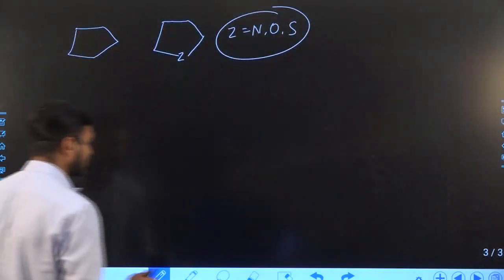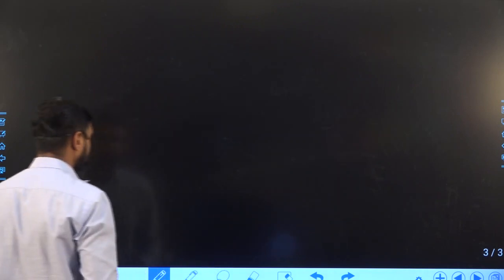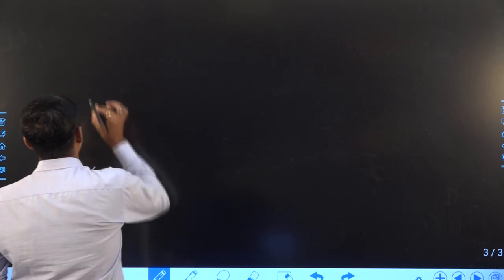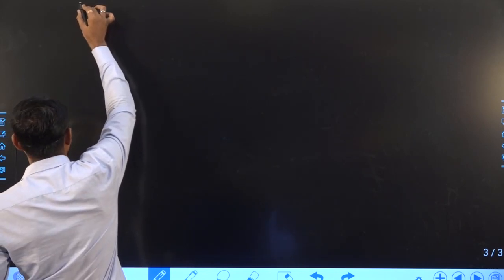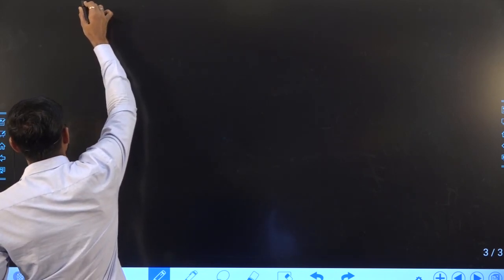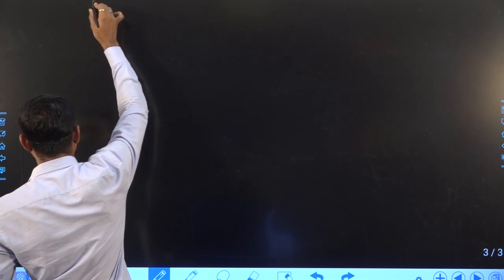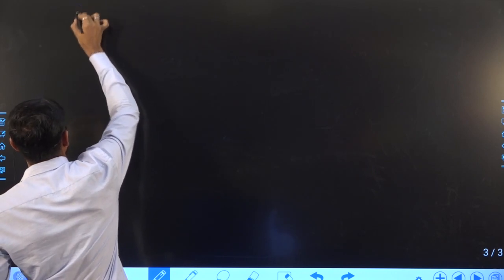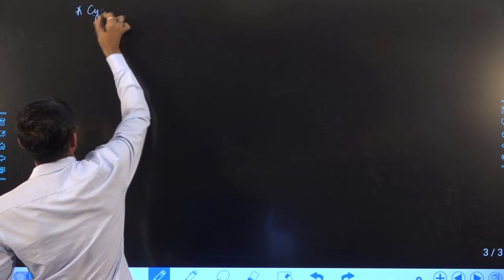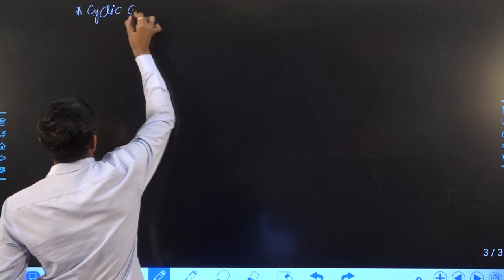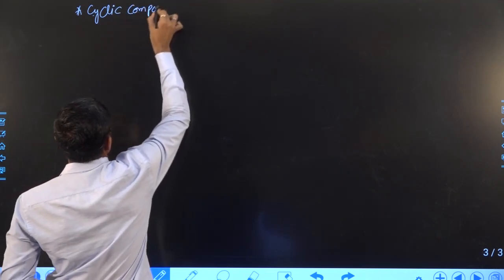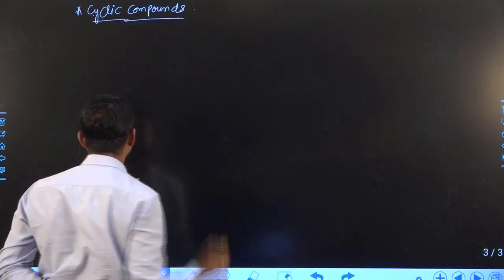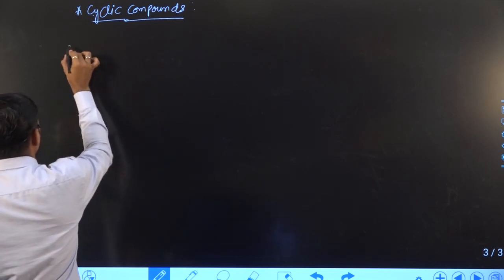Let us try to understand with the help of one example. Cyclic compounds can again be classified, but here we will mainly see only alkane compounds. Cyclic hydrocarbons are mainly classified into three ways.